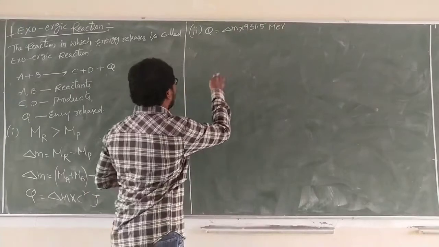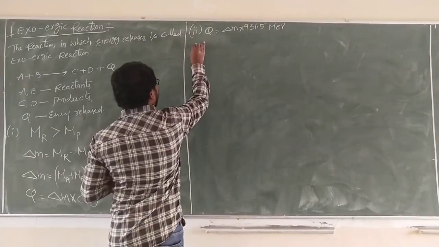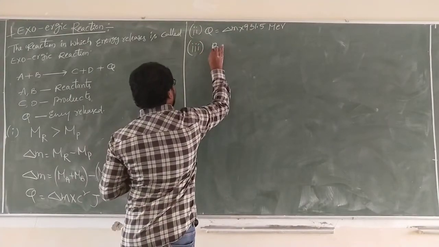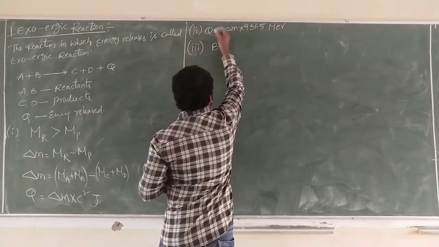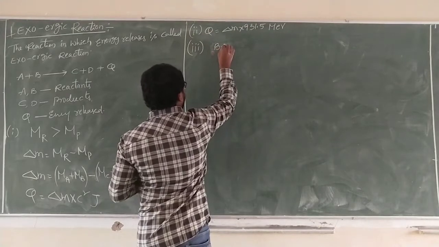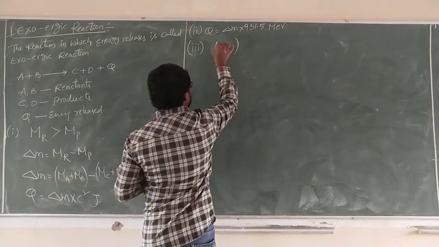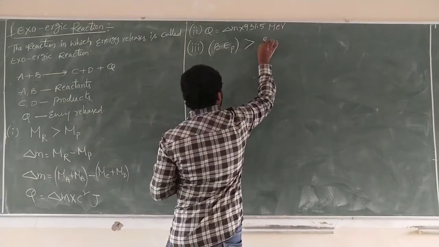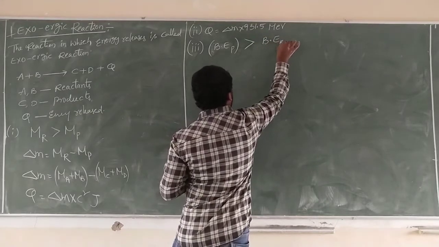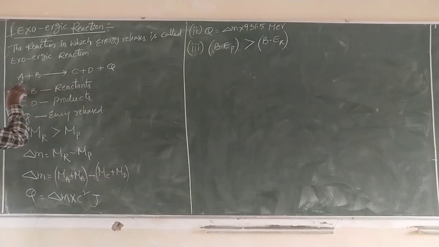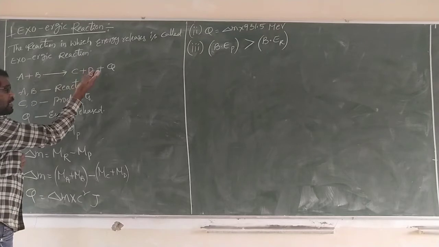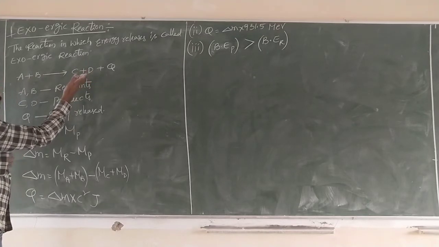Next, what is the third one? Binding energy. The binding energy of products is greater than the binding energy of reactants. Why? Because in the LHS there are only reactants, and in the RHS, the products, there is more energy.